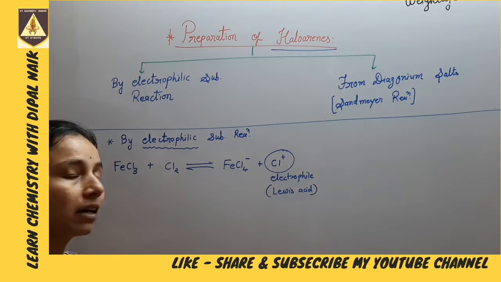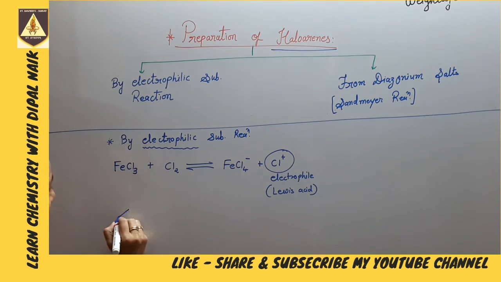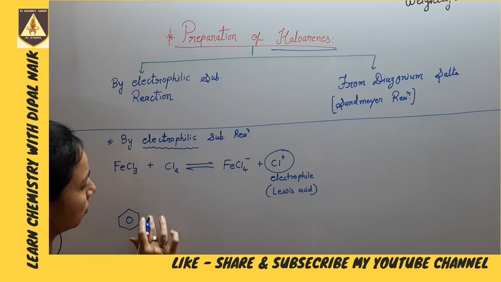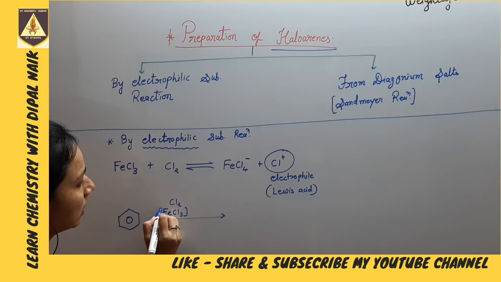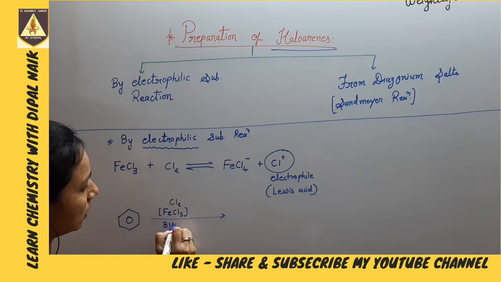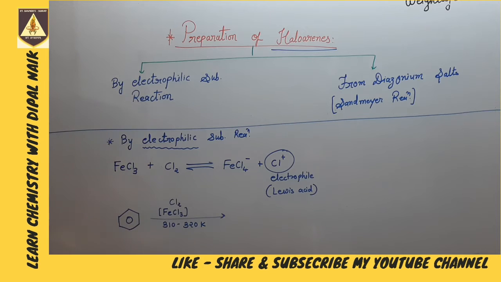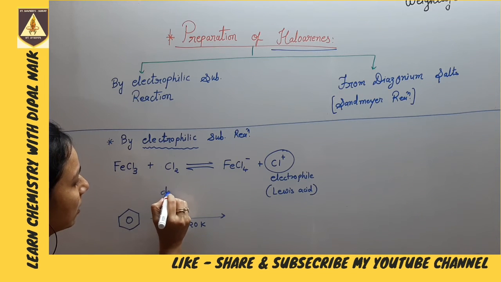Now this electrophile attacks the benzene ring. Here we have arene, aryl, benzene. It reacts with Cl2 in presence of FeCl3 catalyst, 310 to 320 Kelvin temperature, and this is a dark reaction.